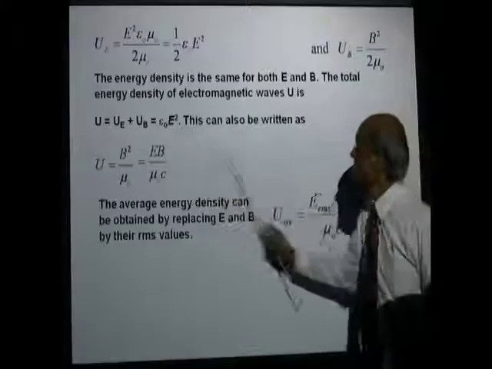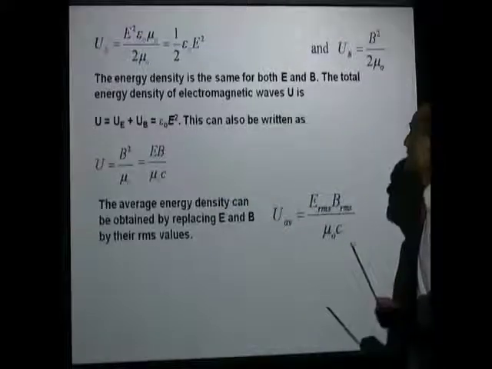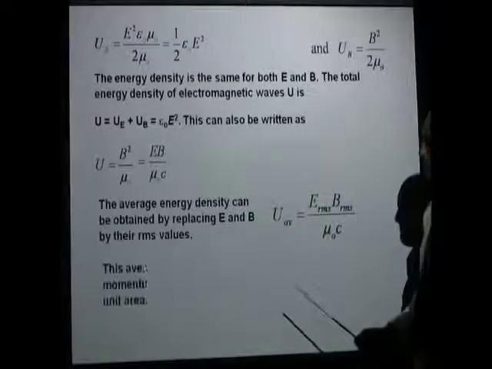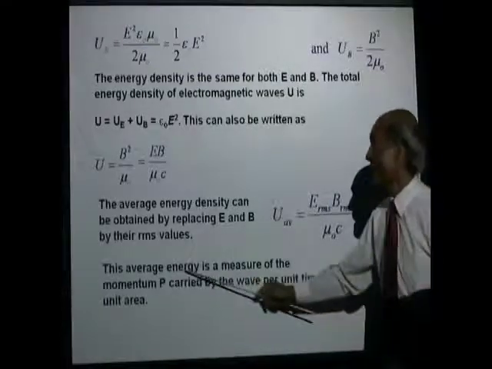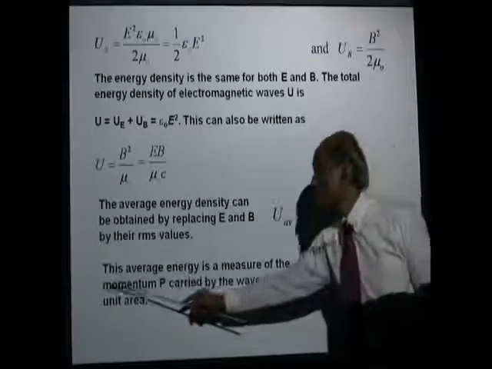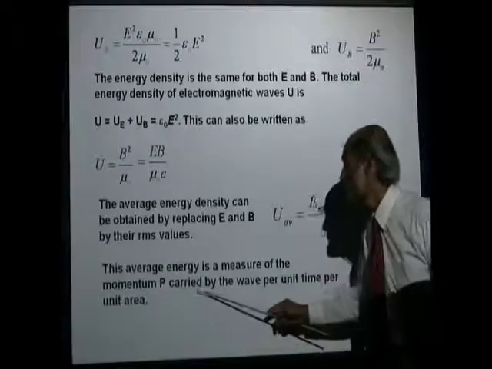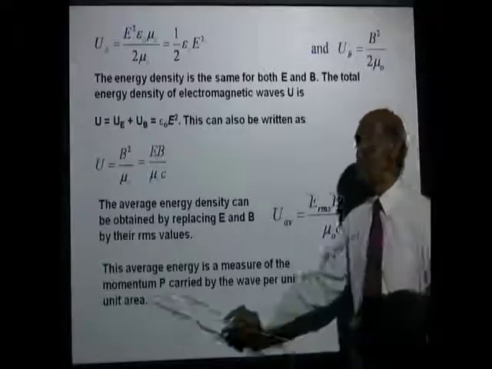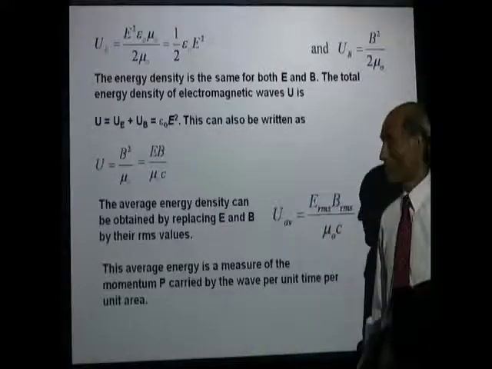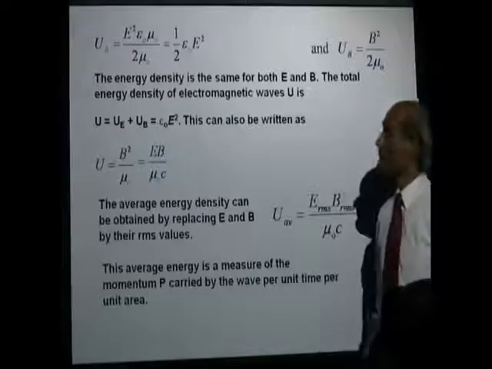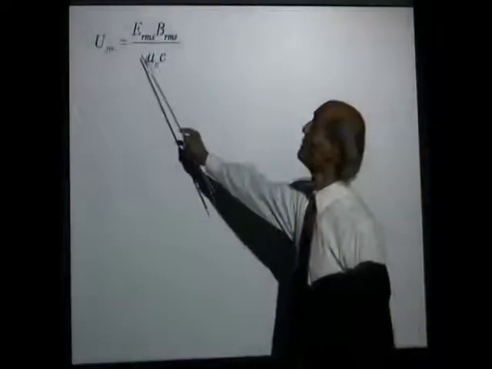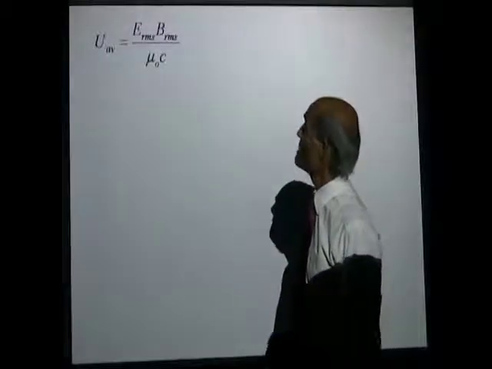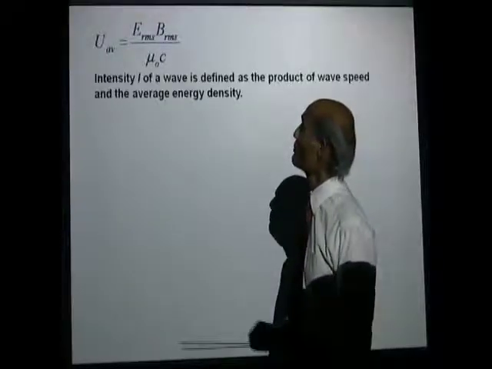It will be E RMS times B RMS over mu 0 C. Now this average energy is a measure of the momentum P carried by the wave per unit time per unit area. Now that's an important concept.